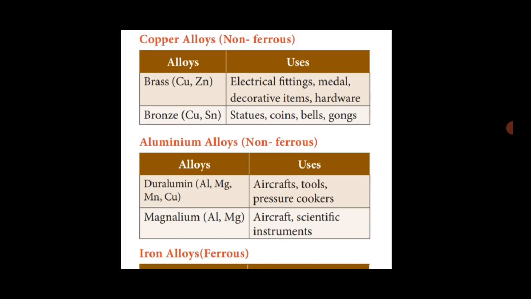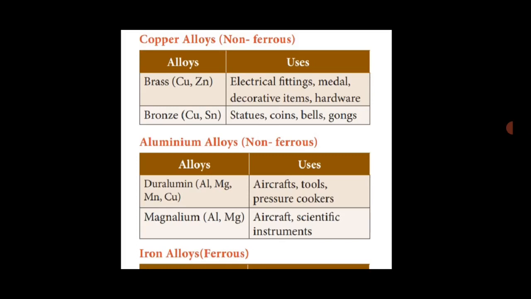Copper and zinc combine to form an alloy called brass. Brass is used for electrical fittings, medals, decorative items and hardware. The other copper alloy is bronze. Bronze is made up of copper and tin. It is used for statues, coins, bells and gongs. These are the copper alloys.